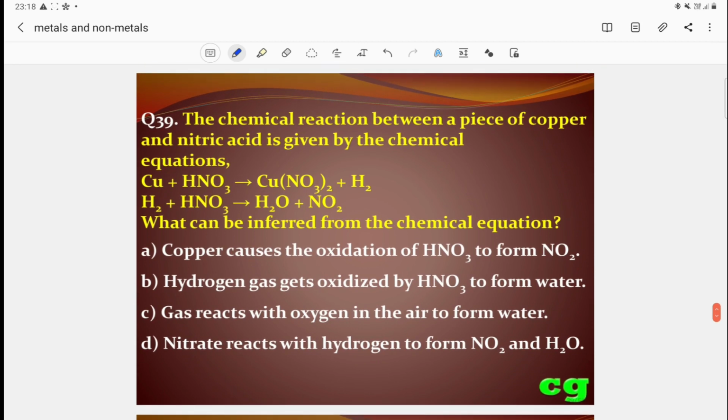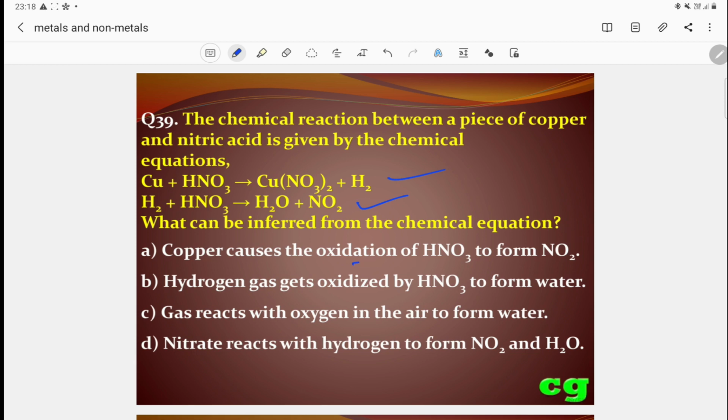The chemical reaction between a piece of copper and nitric acid gives copper nitrate and hydrogen, and here the hydrogen and nitric acid form water and NO2. Do you see the steps? Different steps are given. Here the options are: copper causes oxidation of nitric acid to form NO2.